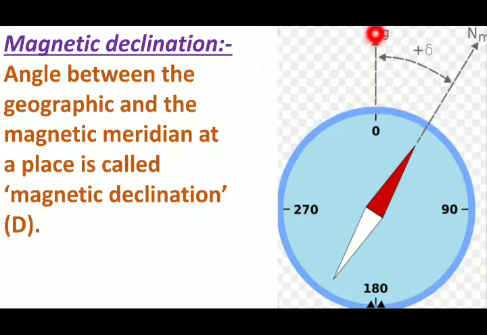As you can see here, this is the geographic north and this is the magnetic north, NM. You are observing some angle. This angle is called magnetic declination, which is denoted by alpha. Here it is delta, but in your textbook it is given as alpha.